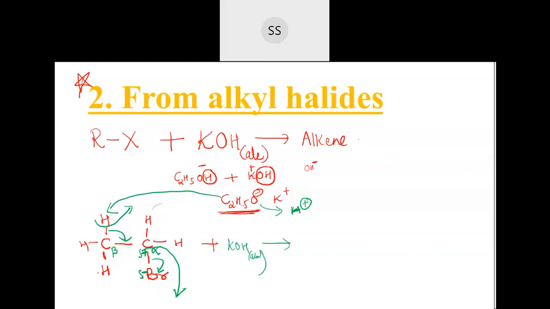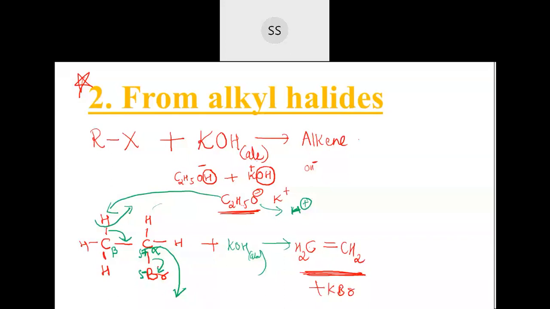So see the compound which will be formed. The compound formed will be CH2 double bond CH2, because I am removing Br minus and H plus goes out. This Br goes out in the form of Br minus, which will react with K plus, giving you KBr. Other compounds are also formed, but for you, this is what is important. If you write this much, it would be enough.